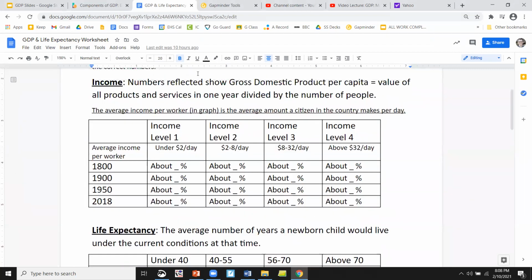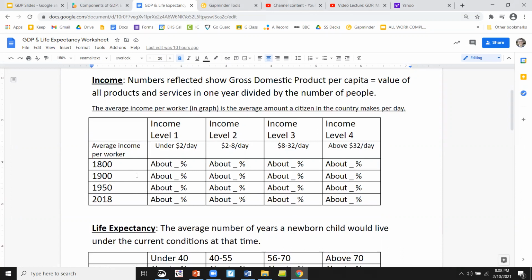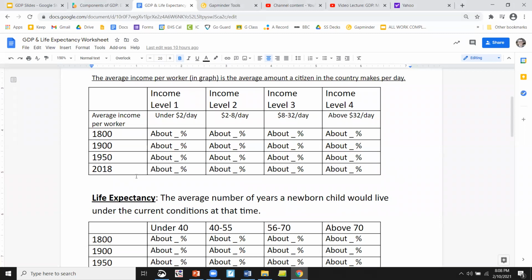The first part is going to be income, which means gross domestic product, as we've talked about, per capita. So the value of goods and services divided by the number of people. Life expectancy will be the average number of years a newborn child would live if born in that year. And so this is average. Some people will die young, some will die old, but this is your average. Okay. We're going to look at how these numbers change over time.